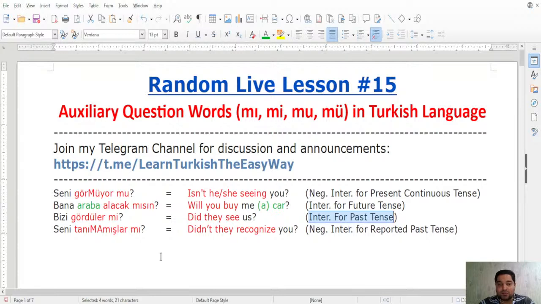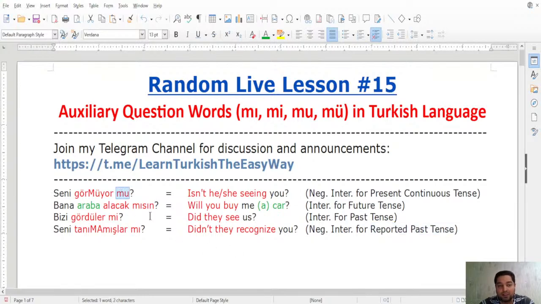And the last sentence that you see here is seni tanımamışlar mı? It's again third person plural. Negative interrogative for reported past tense. Seni tanımamışlar mı? Didn't they recognize you? So you see, in these examples, we have four different tenses: present continuous tense, future tense, past tense, and reported past tense, with variations of person, you, they, he, she, but also variation of interrogative versus negative interrogative. So this is basically the potential combinations you may have.